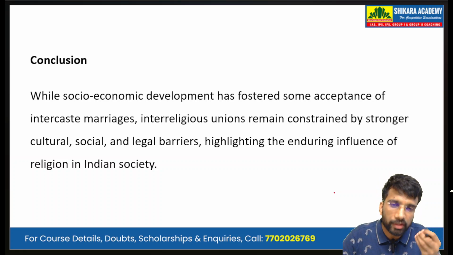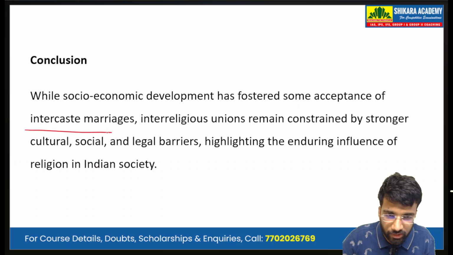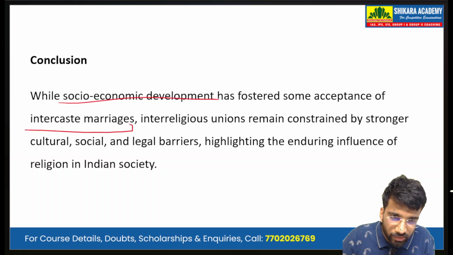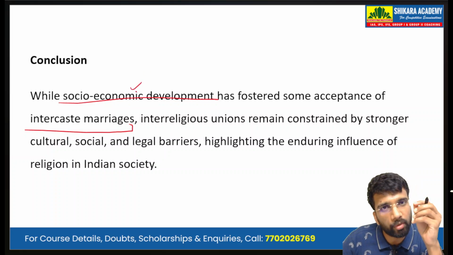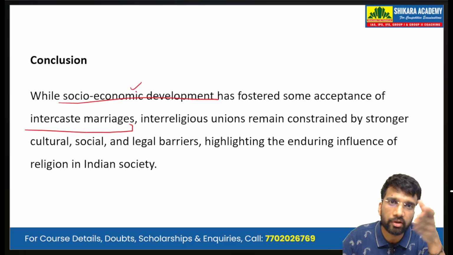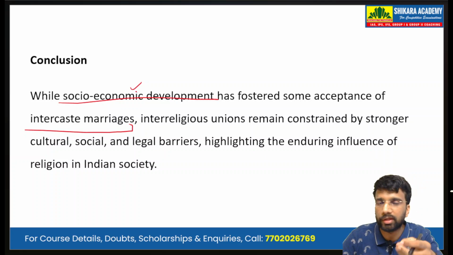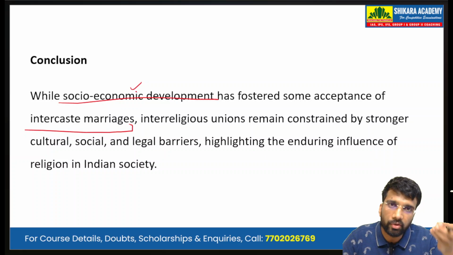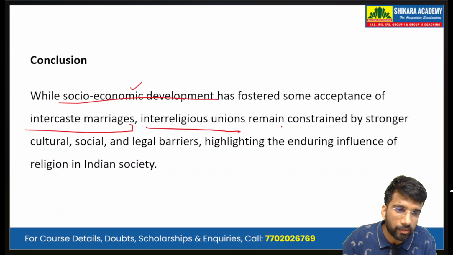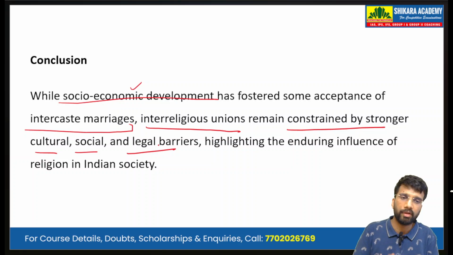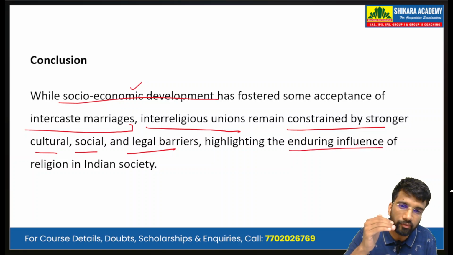Now we conclude and we summarize the answer. So we write, while socio-economic development has fostered some acceptance of intercaste marriages, this is always related to socio-economic development because of education, economic advancement, and urbanization. These factors are contributing to a moderate rise or acceptance of intercaste marriages. But interreligious unions remain constrained by stronger cultural, social, and legal barriers, highlighting the enduring influence of religion